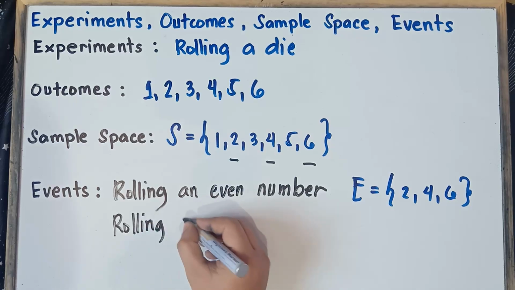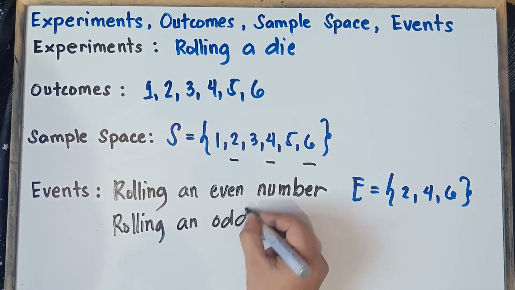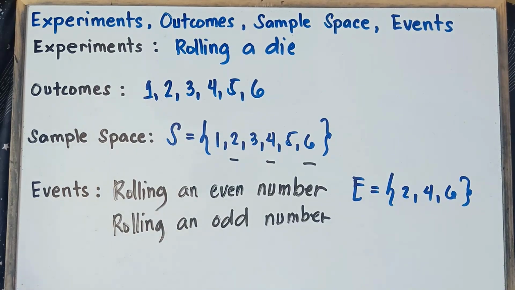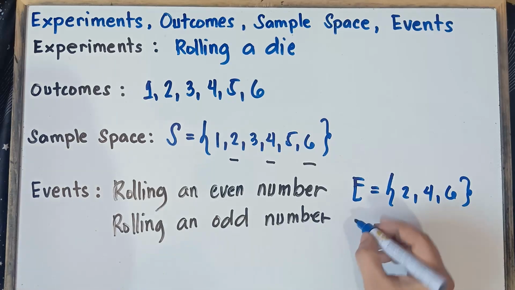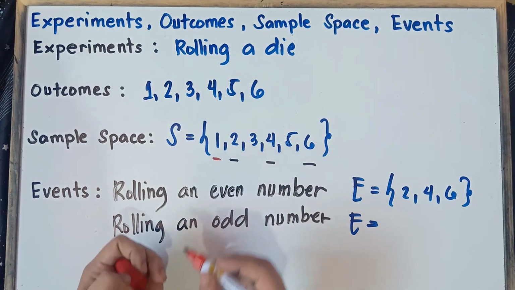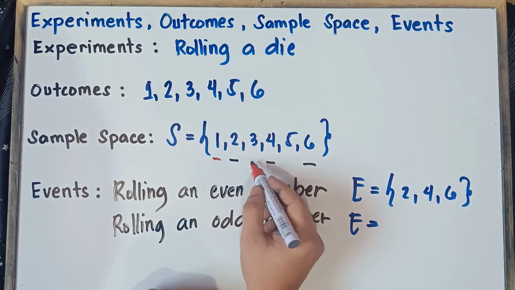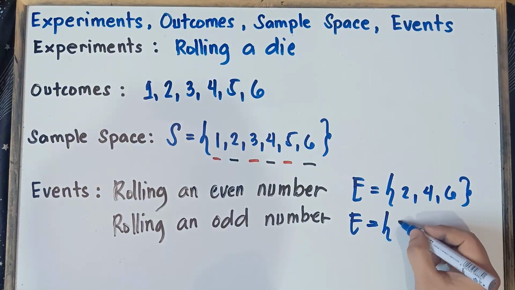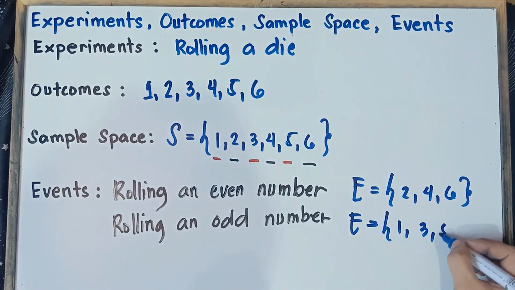Rolling an odd number. What are those odd numbers, class? Could you try this one? Rolling an odd number. What would be your answer, class, for the event? Of course, event is equal to, what are those odd numbers? That's correct. Odd numbers are numbers that are not divisible by 2. We have 1, 3, and then 5. So therefore, our answer for event, we have 1, 3, and then 5.